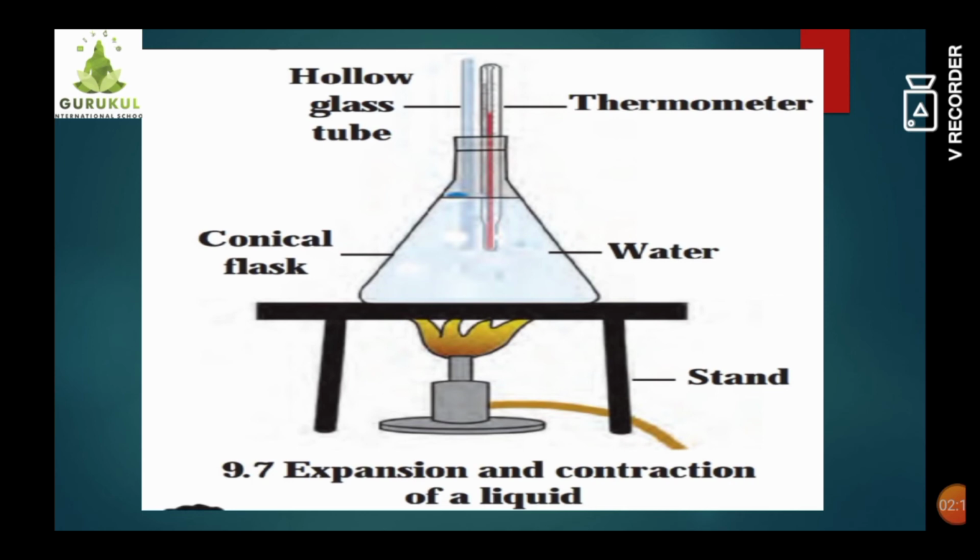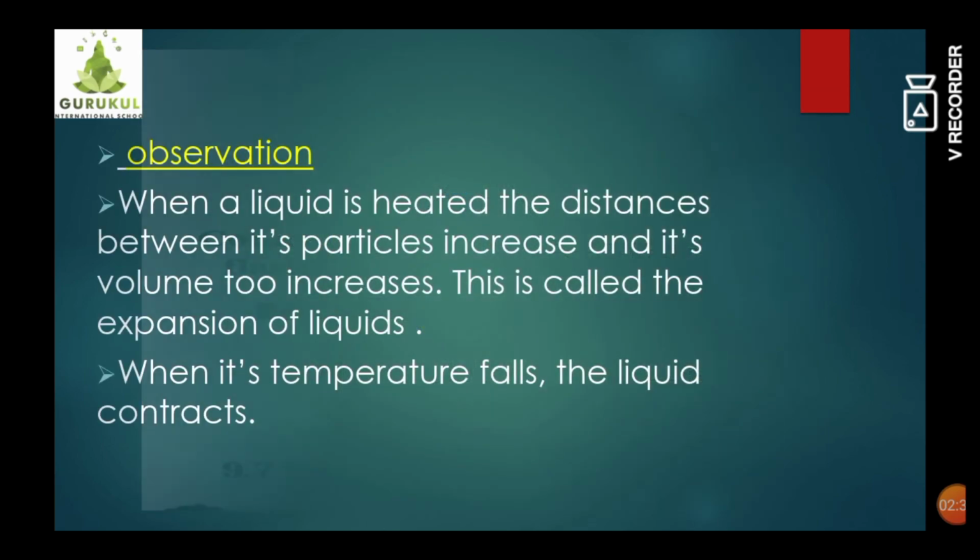So we have to repeat all these readings about 10 times and observe what happens after the heating is stopped. Then we will note down all the changes on a graph paper. Students, what we can understand from this is that when the heating is given, the molecules in the liquid move faster, and because of that they take a greater volume and they start expanding. So when a liquid is heated, the distances between its particles increase and its volume too increases. This is called the expansion of liquids.